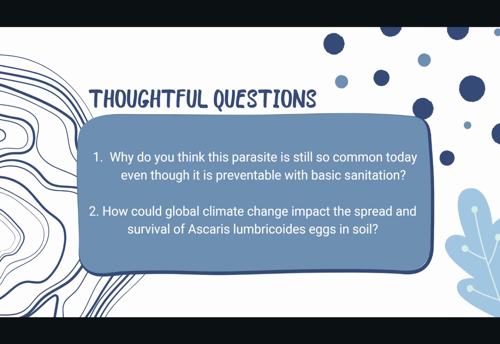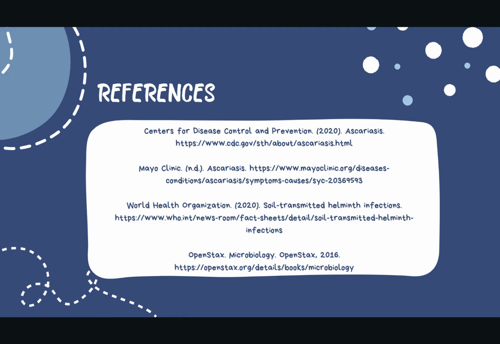Here are 2 questions I came up with for us to think about as a class. The first one is, why do you think this parasite is still so common today, even though it's preventable with basic sanitation? And the second question is, how could global climate change impact the spread and survival of Ascaris lumbricoides eggs in soil? Here are some of the references I used to get my information.